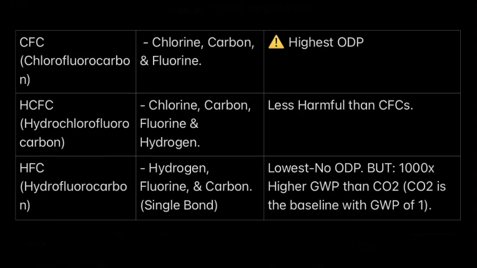In that group, some of them have no ODP, ozone depletion level, and some of them have just very, very low ODP. But it has a 1,000 times higher GWP than CO2. That's global warming potential. So that's basically the potential that it will contribute to global warming, right? CO2 is considered the baseline with the GWP of 1. And it sounds complicated, it's not, all right?